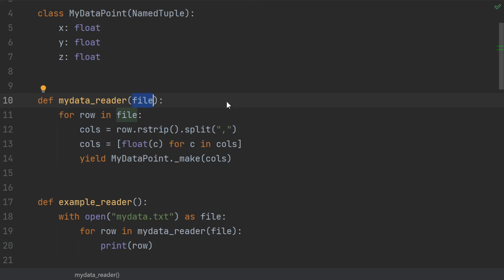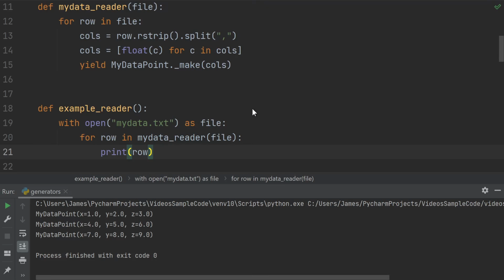In any case, we define a generator that expects a file handle. What I mean by that is the file object that you get back from an open call. In a very generator-like fashion, iterating over a file actually iterates over the lines of the file. We strip off the trailing newline and split it by the commas. Then we convert everything to floats, create one of our custom data structures, and yield it. And then we just print out the rows. Of course, you can do whatever data processing you like.